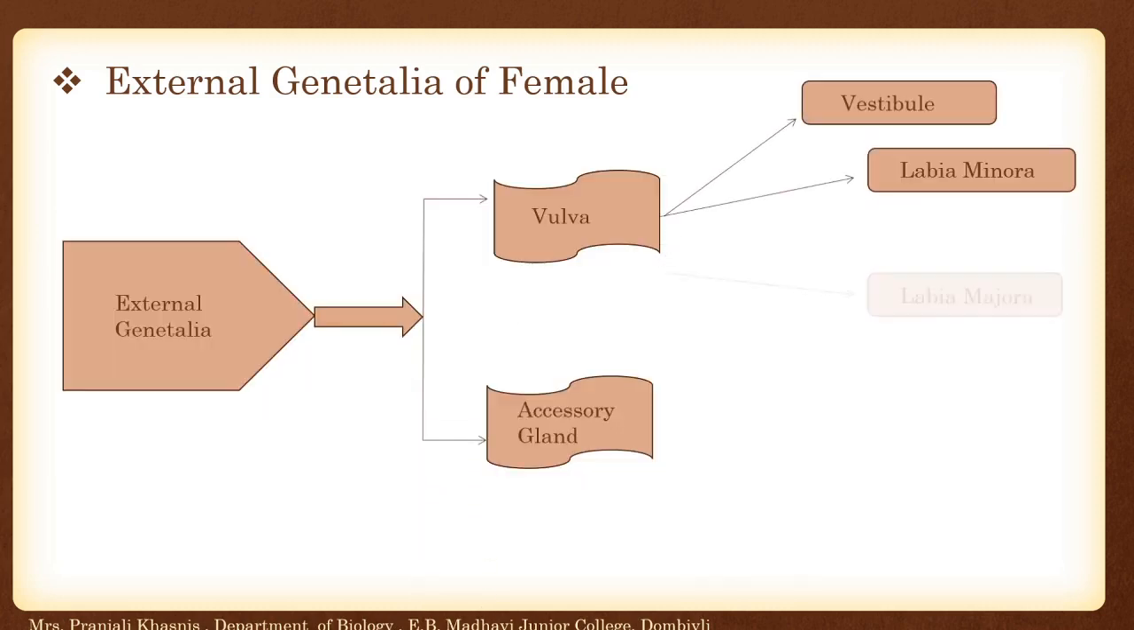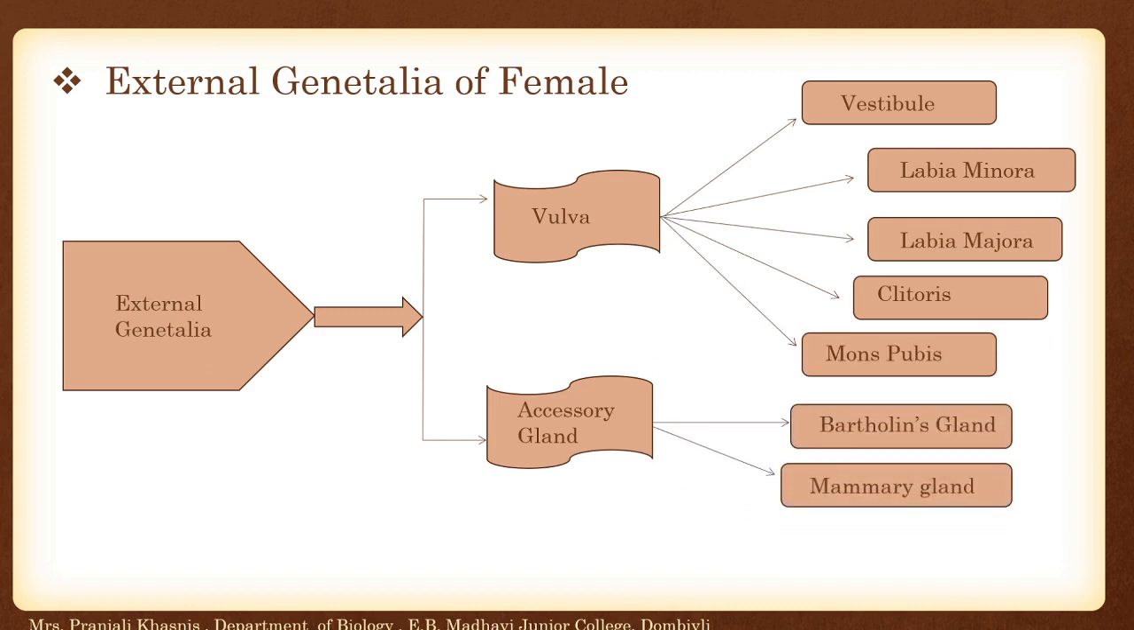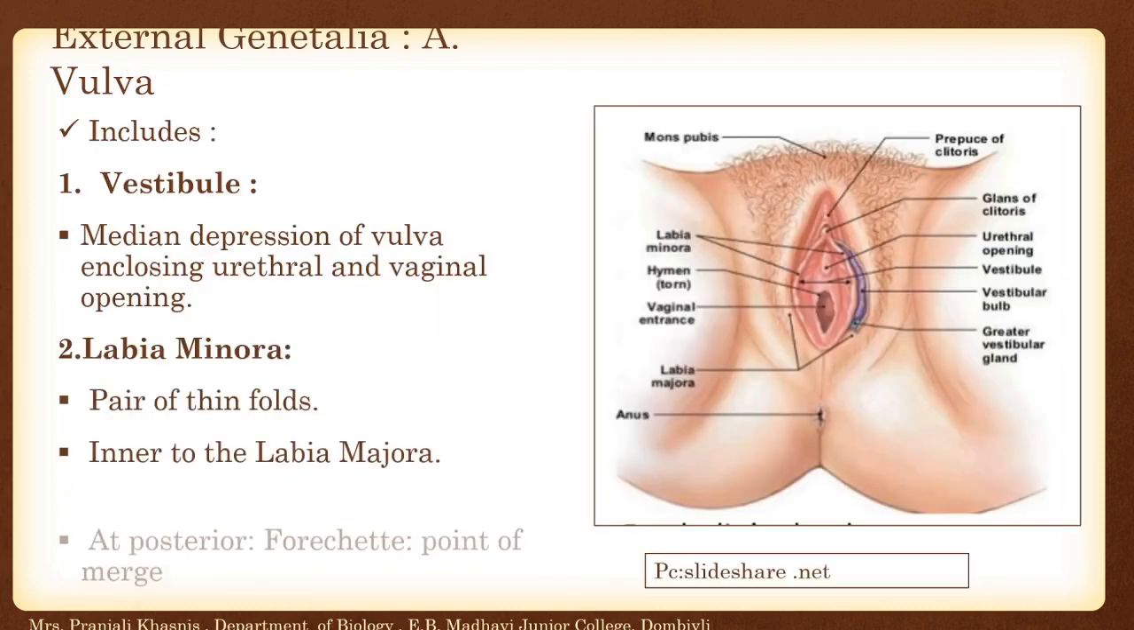So basically external genitalia of female has two major parts, or it can be divided into two categories. First is vulva and second is accessory glands. Vulva comprises different regions: vestibule, labia minora, labia majora, clitoris, and mons pubis, while accessory glands such as Bartholin glands and mammary glands are involved. So let us discuss external genitalia.